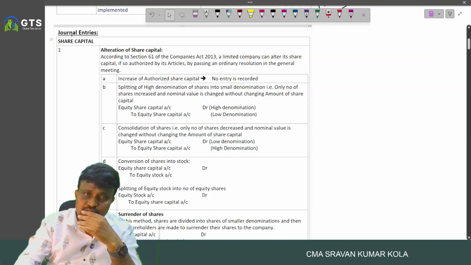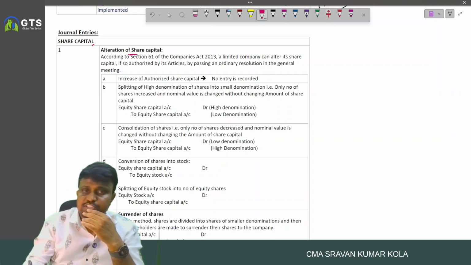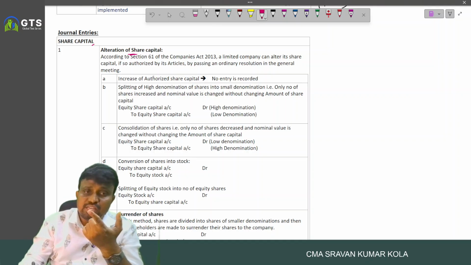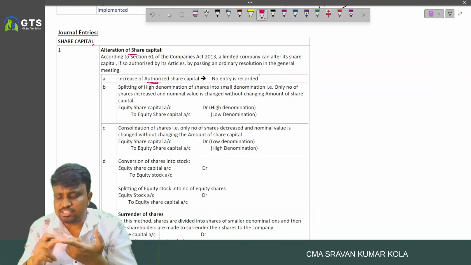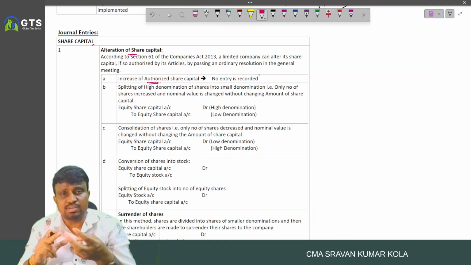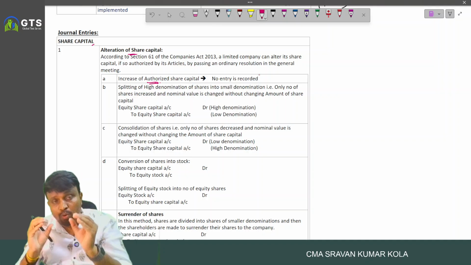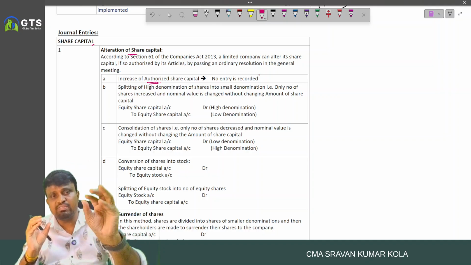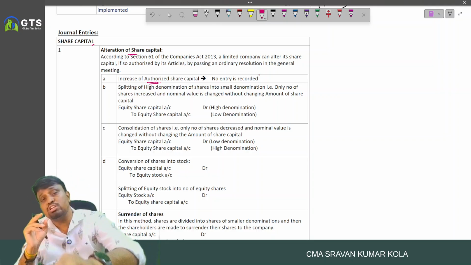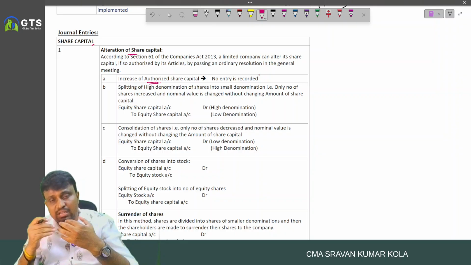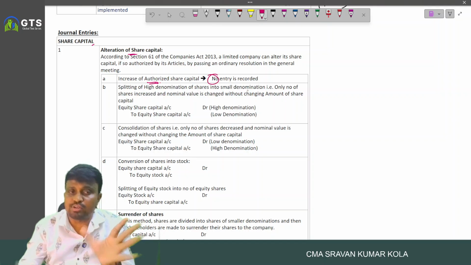First, relating to share capital, what are the entries to be recorded? In case of alteration of share capital, for example an increase in authorized share capital, no entry is recorded, because authorized, issued and subscribed share capital are not recorded. On the face of the balance sheet we consider only paid up share capital. Only if there is a change in paid up share capital do we give the impact in the books of account. So for an increase in authorized share capital, no entry is recorded.